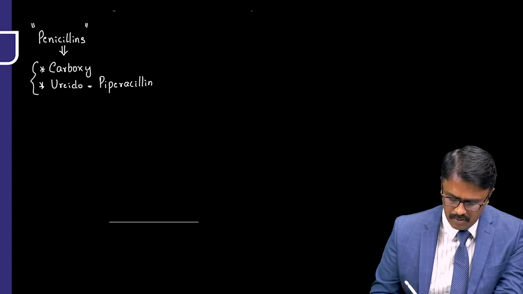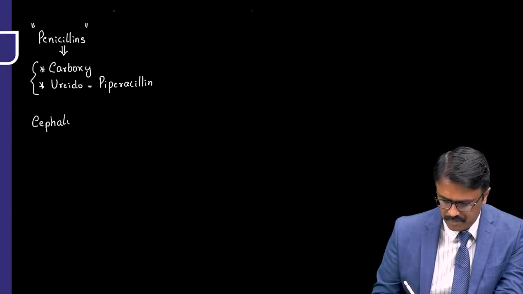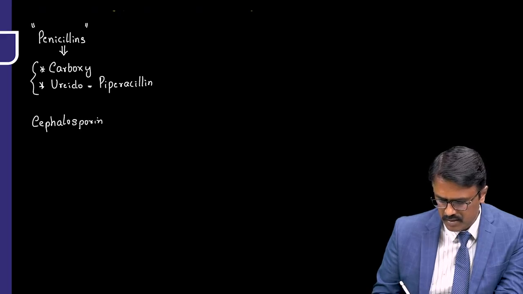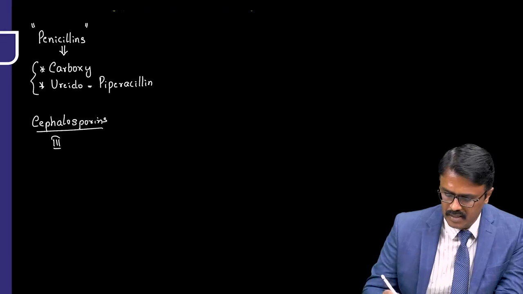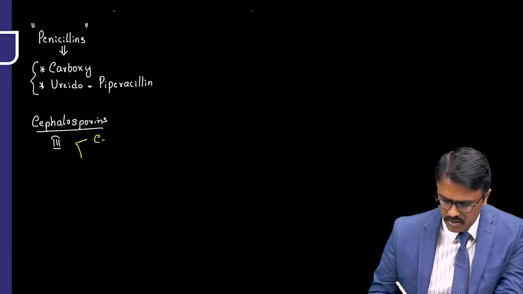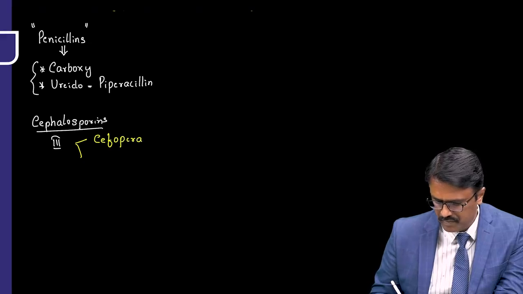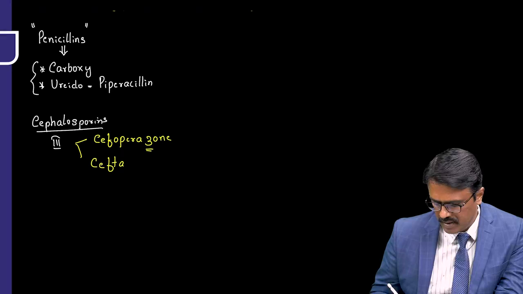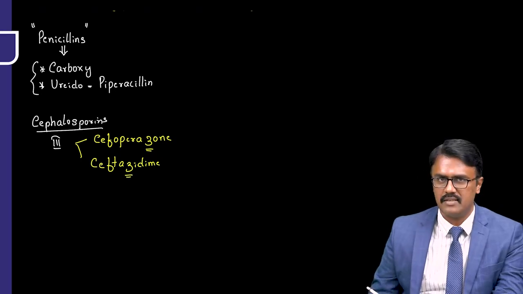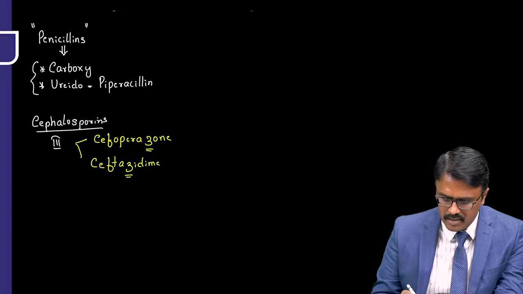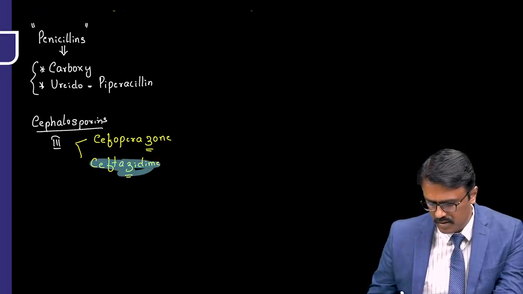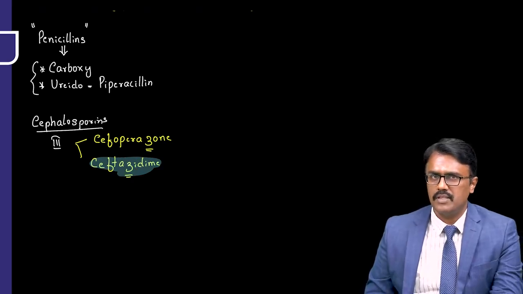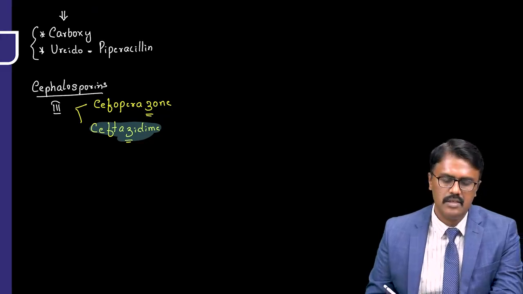Now coming to cell wall, one more group, cephalosporins. In cephalosporins, remember the major effect is seen with the third generation cephalosporins. In third generation cephalosporins, two important drugs: cefoperazone and a drug called ceftazidime. So remember, these drugs end with Z. Usually they have activity, and I just told you this is the drug of choice for Pseudomonas, combined with aminoglycosides. Yes, so that is third generation.